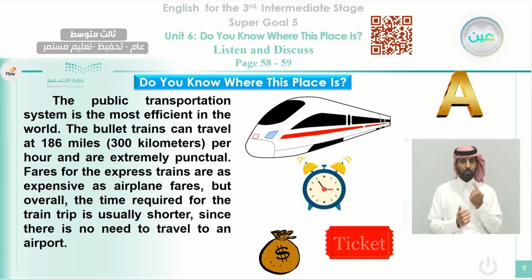Okay, now, did you get the answer for the question that we asked? The public transportation system is the most efficient in the world. We know that public transportation means we talk about trains, we talk about cars, we talk about buses, and these are what people use. The bullet train can travel 186 miles.